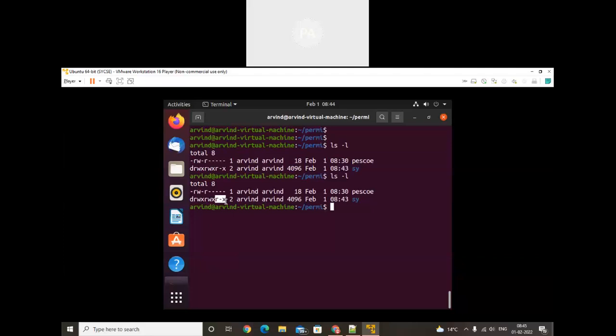मतलब अदर यूजर अगर इसके अंदर जाता है, so when other user trying to log in into the sy, in that case that person will be not able to create file inside this folder. That person able to read the file, that person able to execute the file. Execute means उस folder के अंदर जाना. So that person can able to execute the folder, but that person cannot able to write in the system.